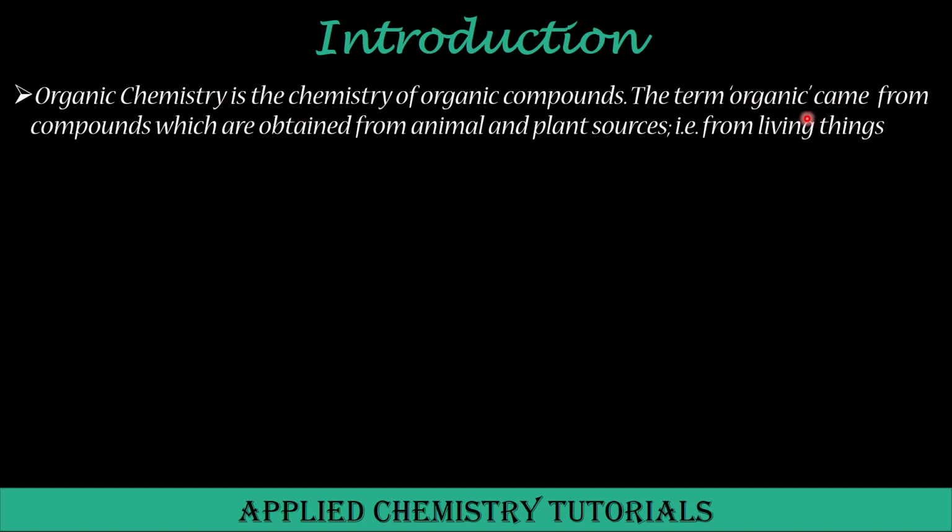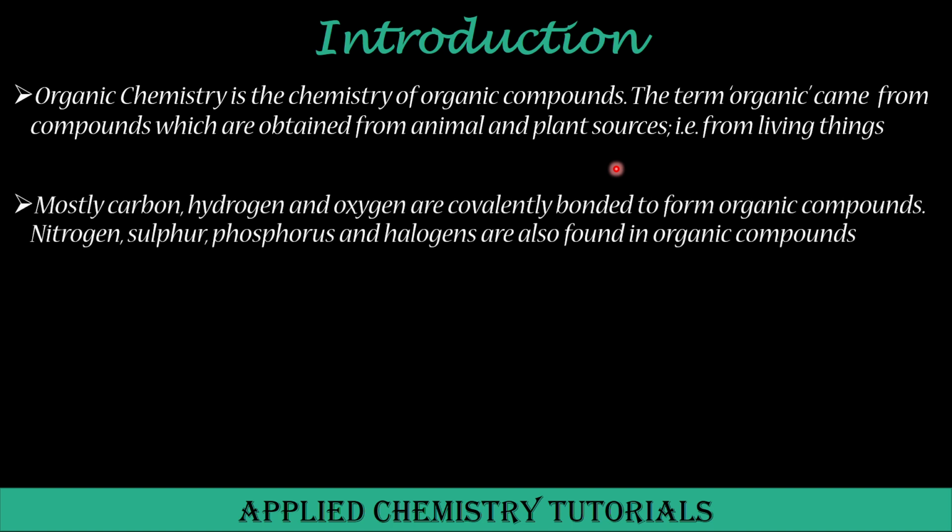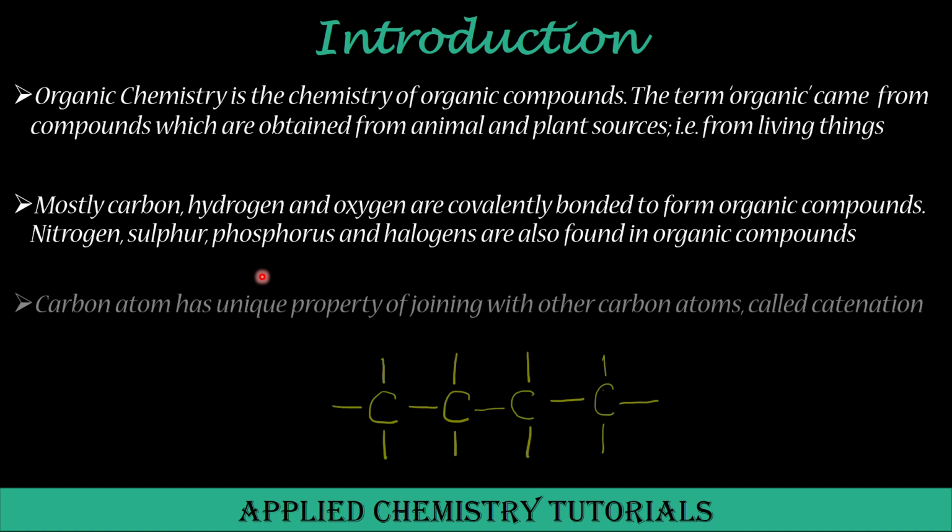The term organic came from the compounds which are obtained from living things, that is animal sources and plant sources. Mostly carbon, hydrogen and oxygen are covalently bonded to form organic compounds. Nitrogen, sulfur, phosphorus and halogens are also found in organic compounds. Organic compounds are essentially carbon compounds. Carbon atom has a unique property of joining with other carbon atoms through its valencies. This property is called catenation property.